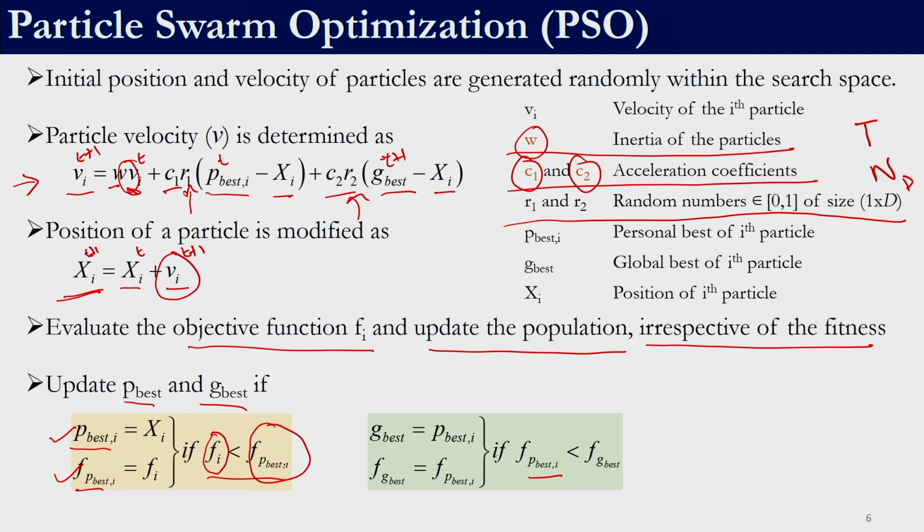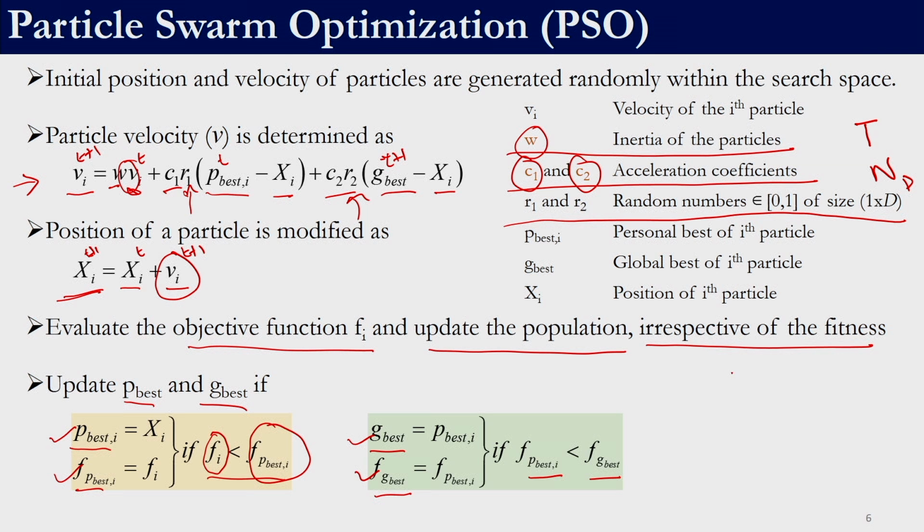So, if the P best has been updated, there may be a possibility that the G best also can be improved, right. So, in this case, if the P best of the ith particle is better, we will update the G best and f of G best. Again, G best corresponds to the decision variable and f of G best corresponds to our fitness function value.